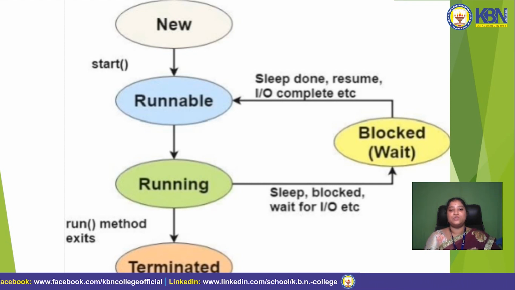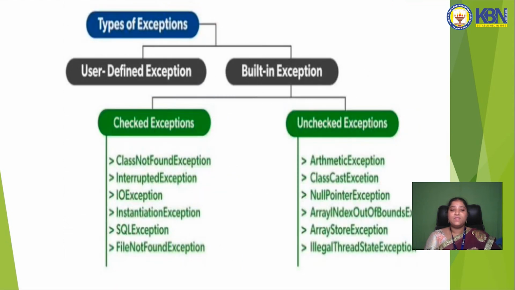We start with the new state, the newborn state, and then we go to the runnable state, that is the start state. We use the start method, and from the runnable state we can go to blocked or running state, that is sleep mode or resume. Then in the running state we use the run method, and on exit, that is terminate, it goes to the terminated state.